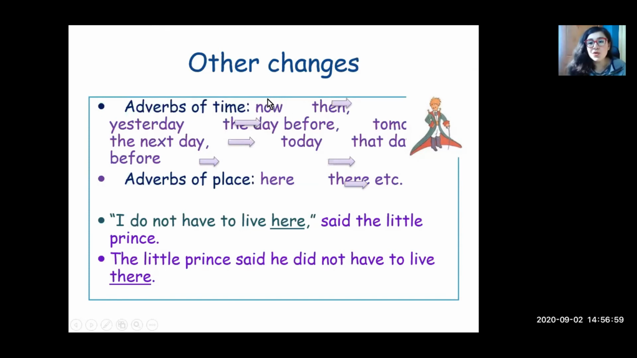In direct speech, when it says now, you change it to then. Ahora cambia a luego. Yesterday, you change it to the day before. Tomorrow, you change it to the next day. Today, that day.